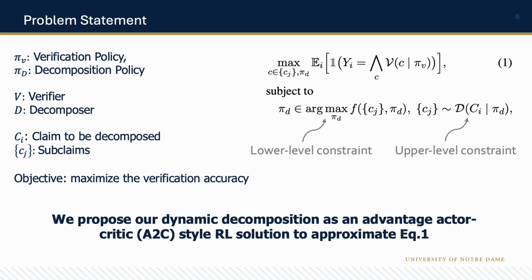But bi-level optimization is known to be strongly NP-hard, and research has shown that it can alternatively be approximated using online stochastic approximation. Therefore, we propose our dynamic decomposition as an A2C-style RL solution to approximate equation 1.